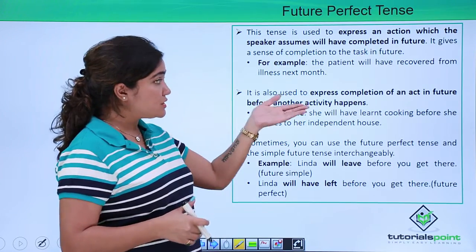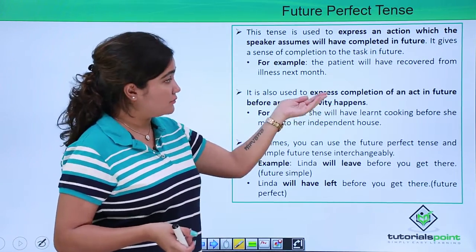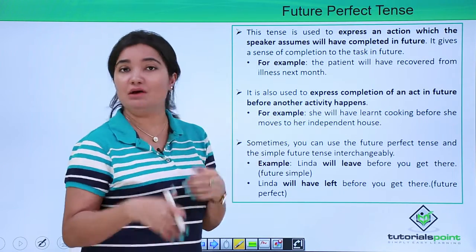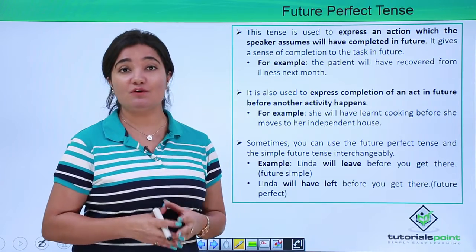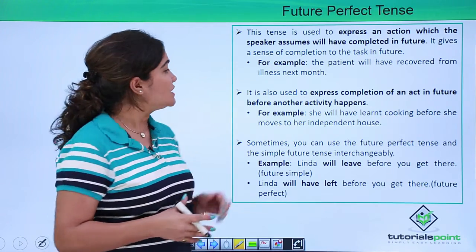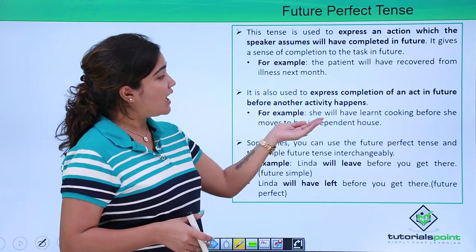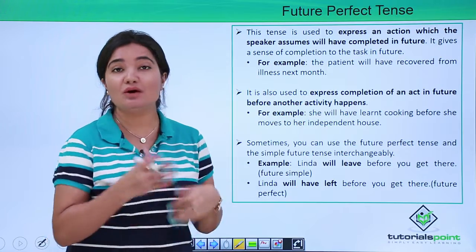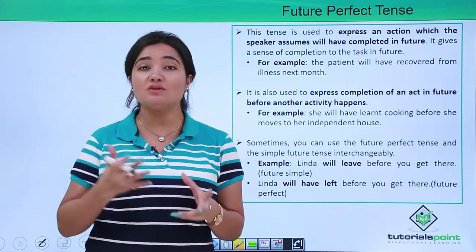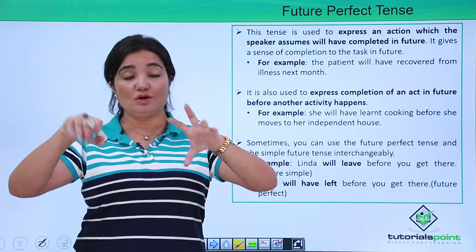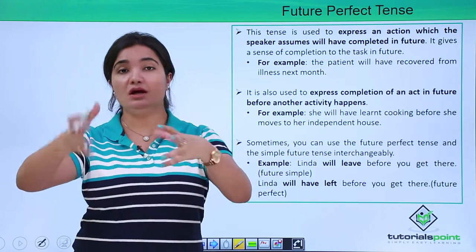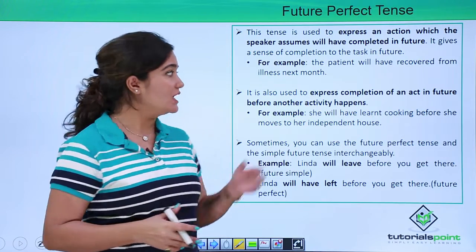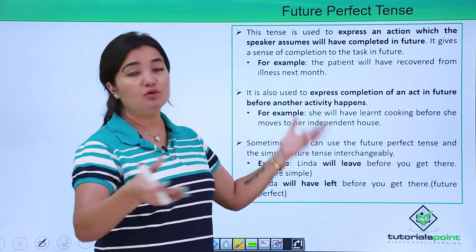Now, it is also used to express completion of an act in future before another activity happens. Of course, because it is not the simplest form, it has to have a subclause to it, right? So, for example, she will have learnt cooking before she moves to her independent house. So again, she will have learnt cooking, something that we presume will complete in the future, but there's another work coming into picture before she moves to her independent house, right? So reading this, what do you gauge out of it?